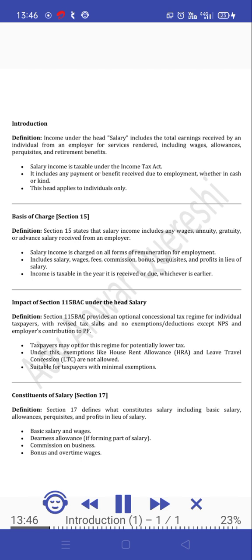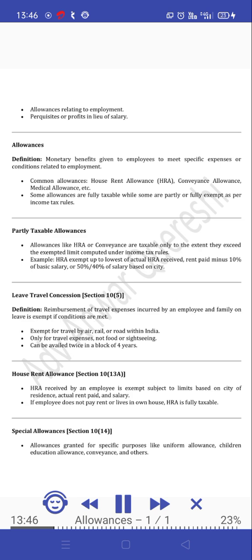Constituents of salary, Section 17. Definition: Section 17 defines what constitutes salary, including basic salary, allowances, perquisites, and profits in lieu of salary. Basic salary and wages. Dearness allowance if forming part of salary. Commission on business. Bonus and overtime wages. Allowances relating to employment. Perquisites or profits in lieu of salary.